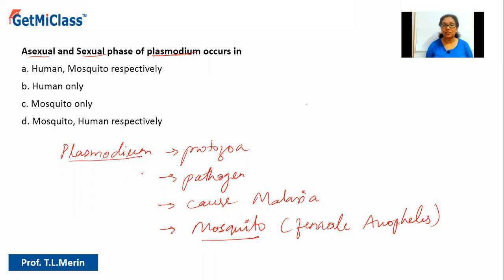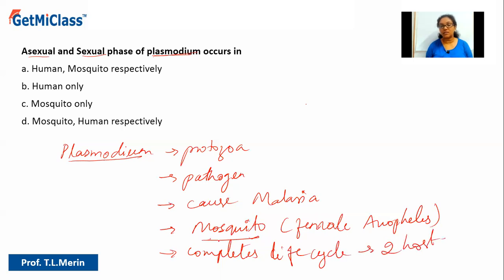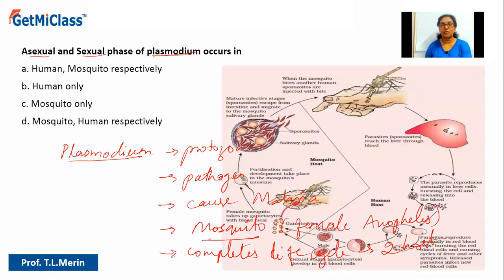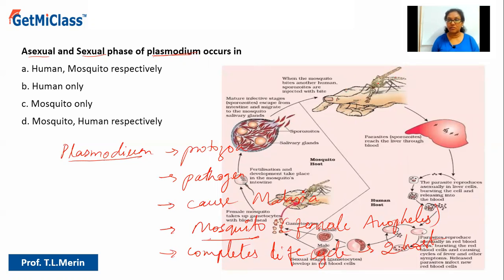And this Plasmodium requires two hosts. Okay, one is mosquito and the other one is human. So it completes its life cycle in two hosts. It needs two hosts. Which are the two hosts? One is mosquito, the other one is human being. Okay, so if you have to talk about the life cycle, we have to talk about the life cycle of Plasmodium, in fact, not mosquito.